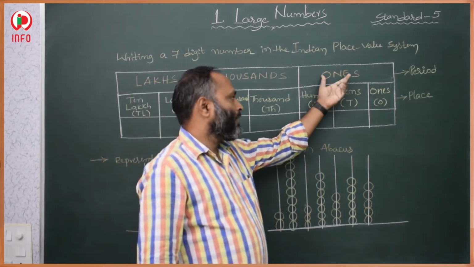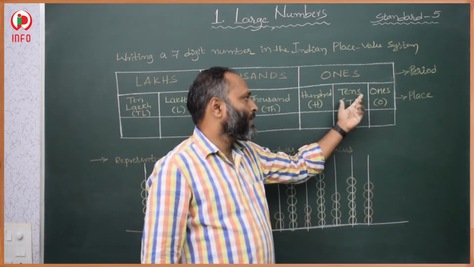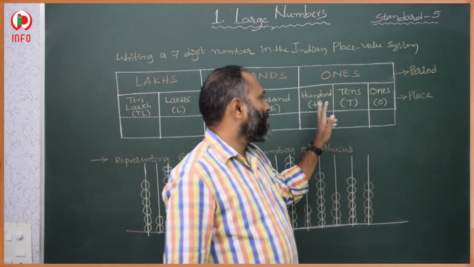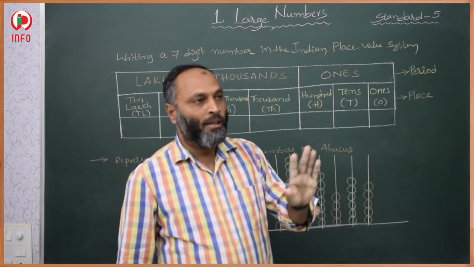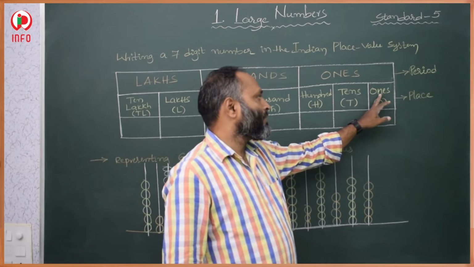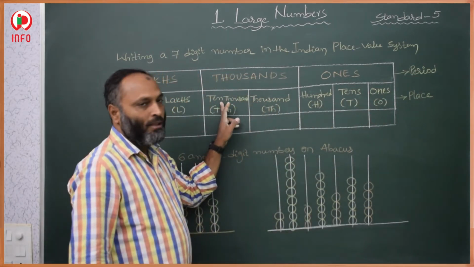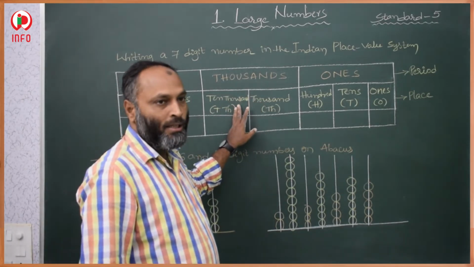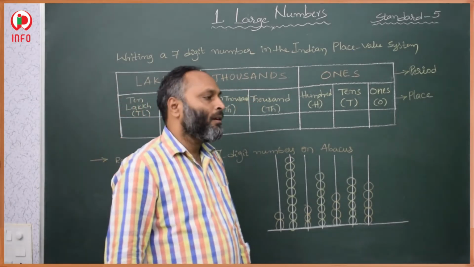So this is the ones period. Ones period means ones, tens and 100. These three digits come under the ones period. Whatever the number is, in the hundreds, tens or ones place, that is called the ones period. So these are the place values: ones, tens, 100. After that, 1000 and 10,000. If any number comes in the place of 1000 and 10,000, then we call this the thousands period.